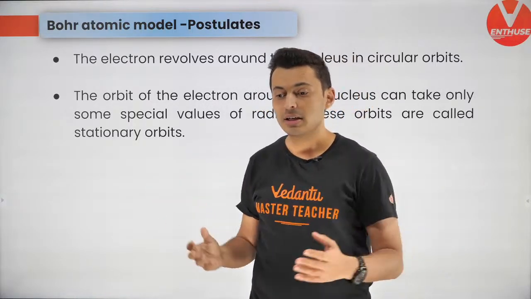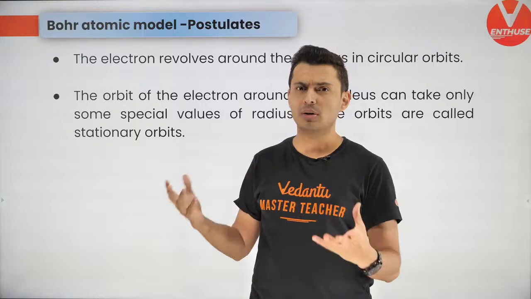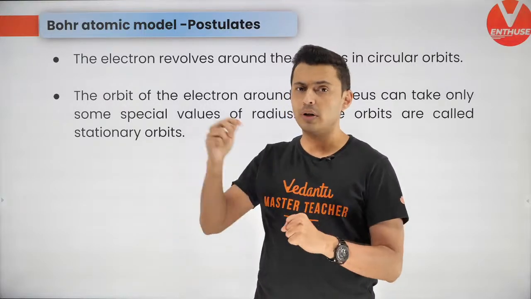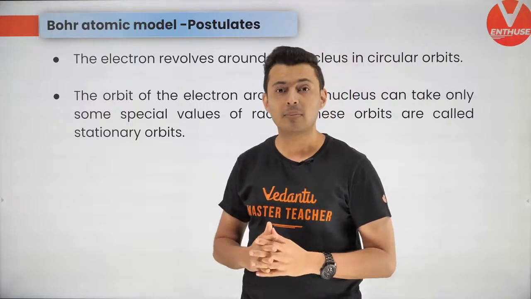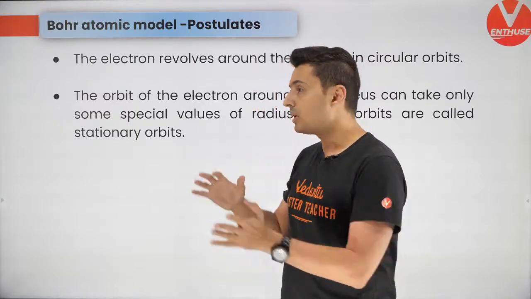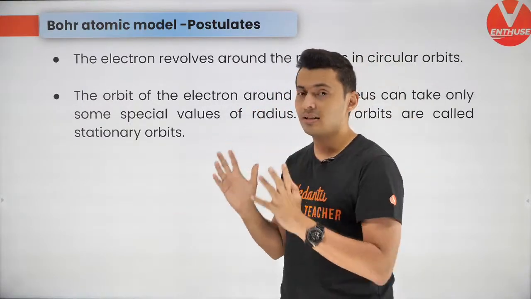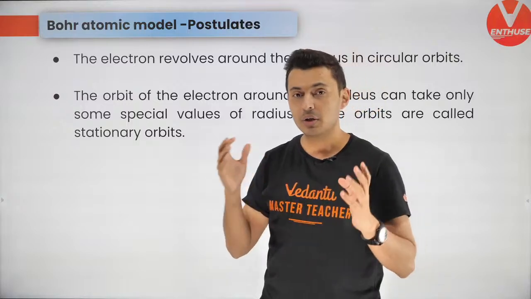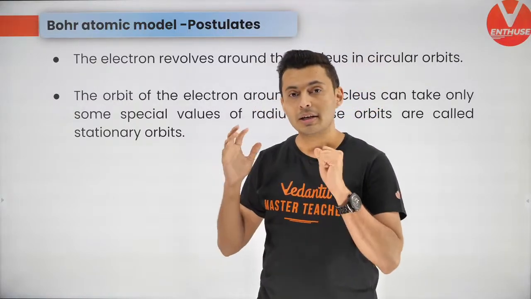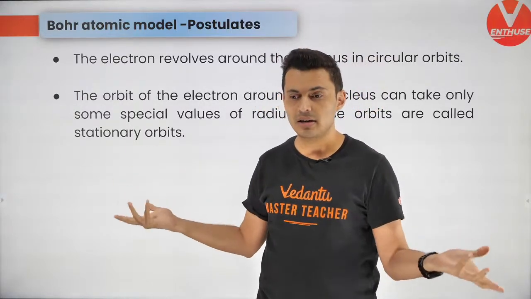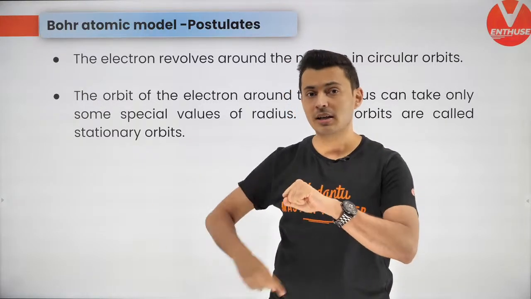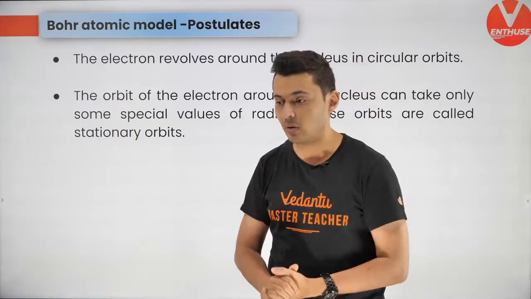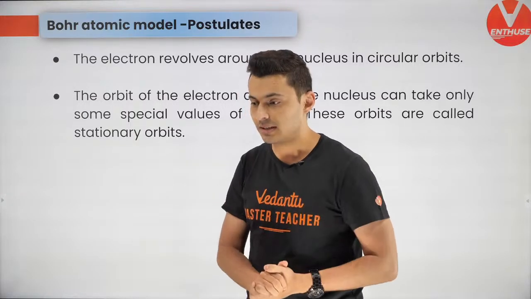So if the electron is an accelerated particle, it should radiate energy and eventually fall into the nucleus within no time. But that really doesn't happen, and that only happens in stationary orbits where the electron does not release any energy and neither accumulates any energy over time, and that's why it stays stable in that particular fixed set of orbits. So that's how it is.